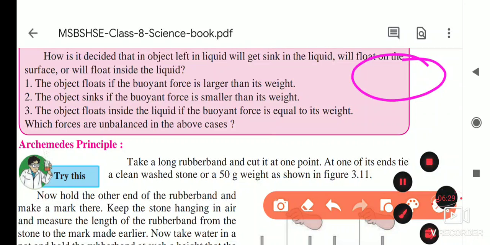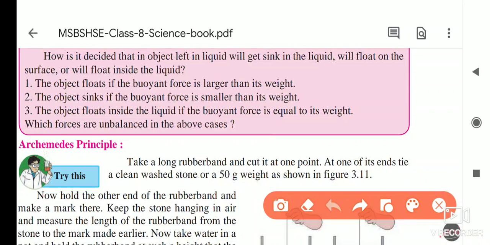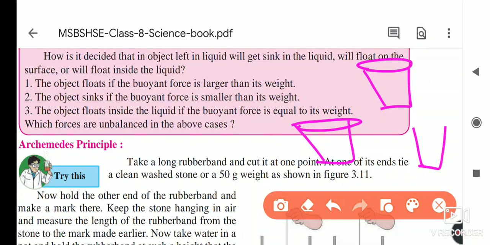We will take the bucket example. I will take three buckets: this is the first bucket, second, and this is the third, and there is water in each. In the first, the object floats on the surface. In the second, it floats inside the water. And in the third, the object sinks. These are the three positions: the first at the surface, the second in between, and the third at the bottom.